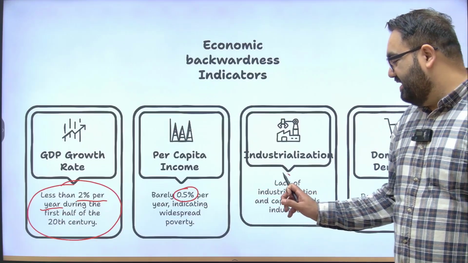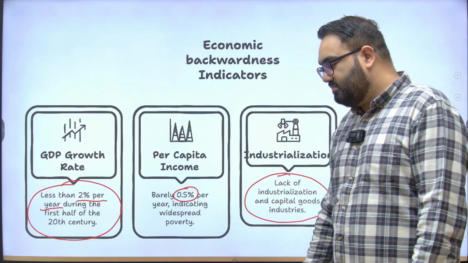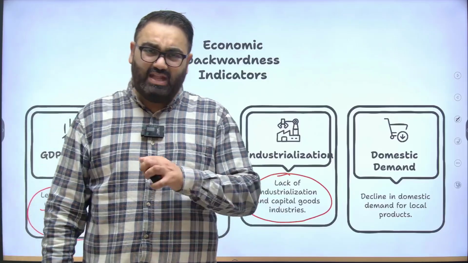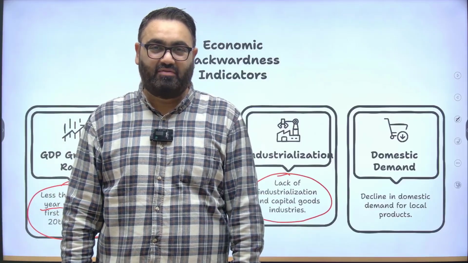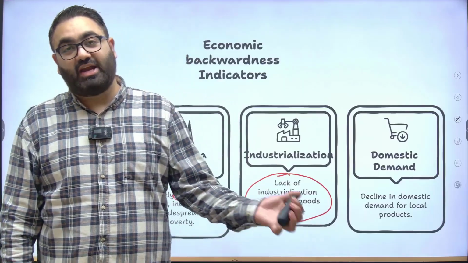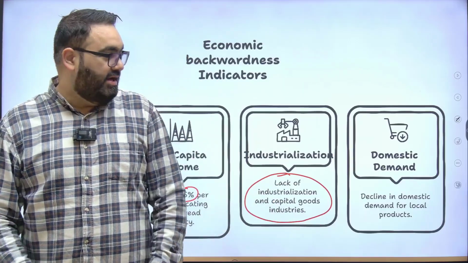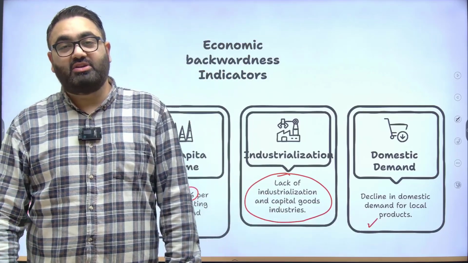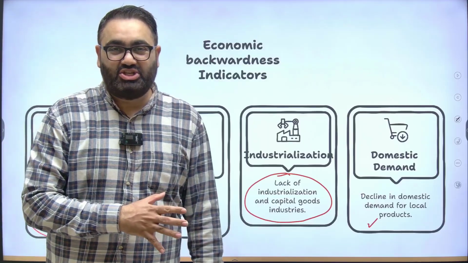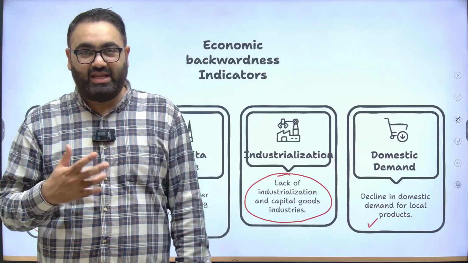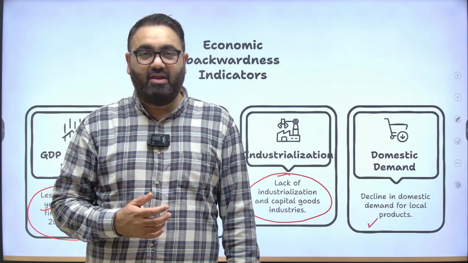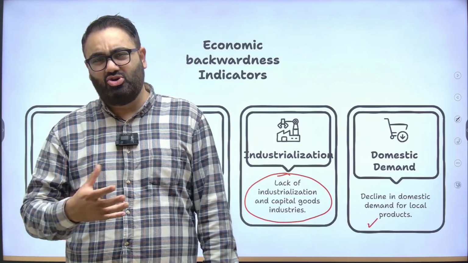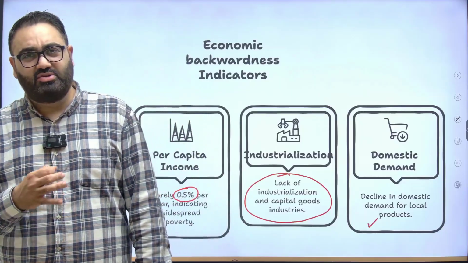Then we had a situation of industrialization that was nowhere to be found. The British made sure that they do everything possible to discourage and dismantle whatever Indian industry existed at that point of time to give a boost to the British industry, British capital goods coming into India. In terms of domestic demand, there was a decline in demand for local products because the British made sure that their products come into India without any taxation and thus they were easier to buy, they were more easily available around the entire country, and everyone would prefer those goods over the others. The British made sure that the production of Indian crops, Indian goods, Indian handicrafts, etc., was reduced, was cut down.